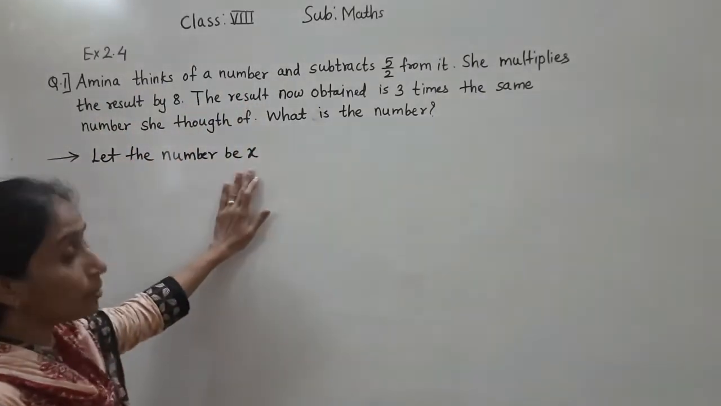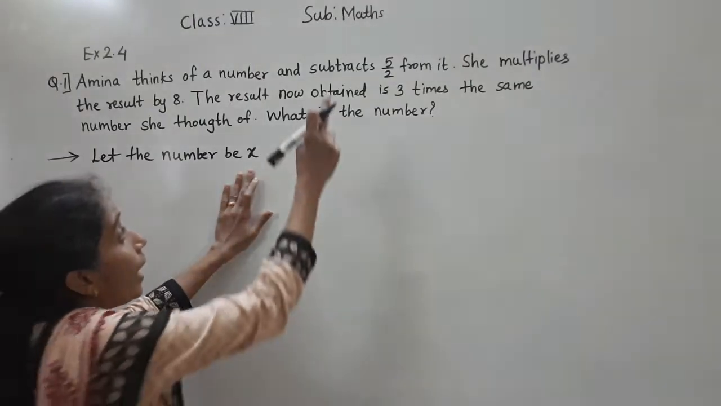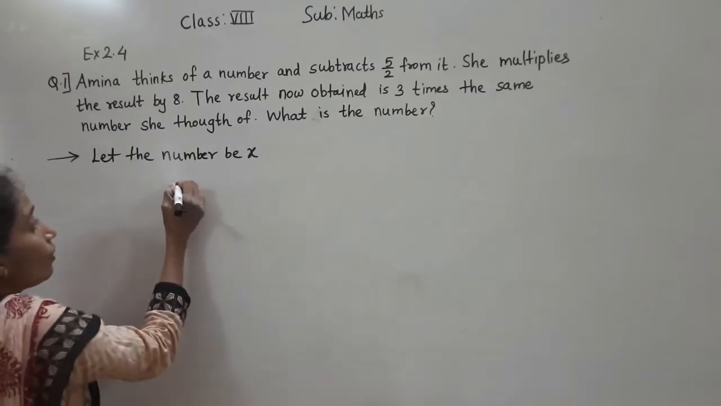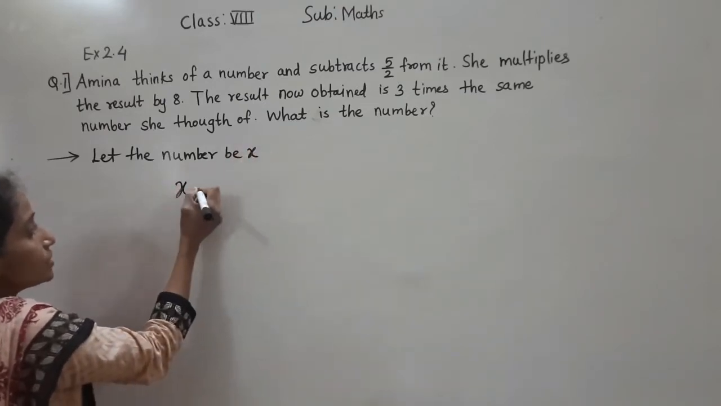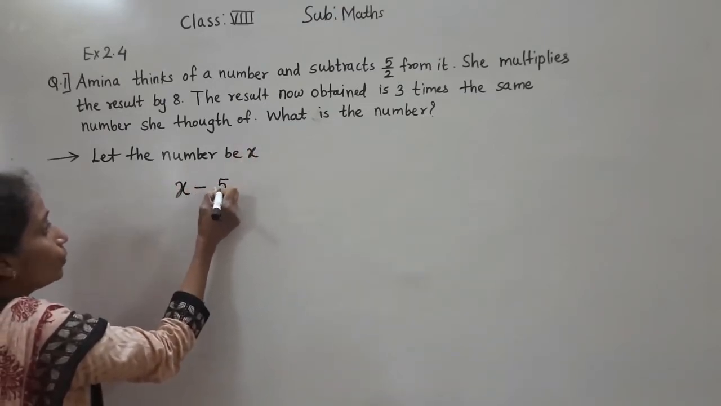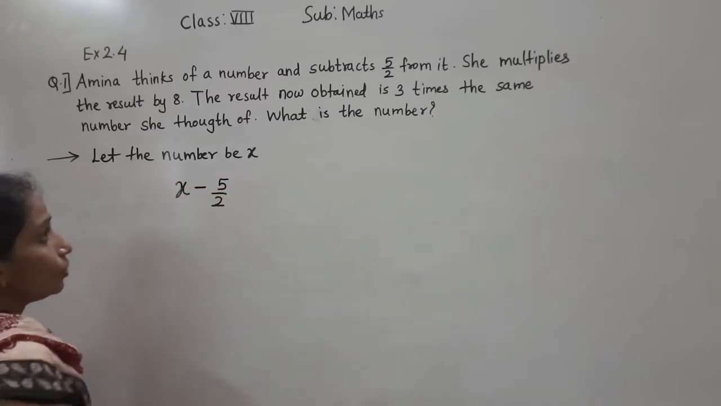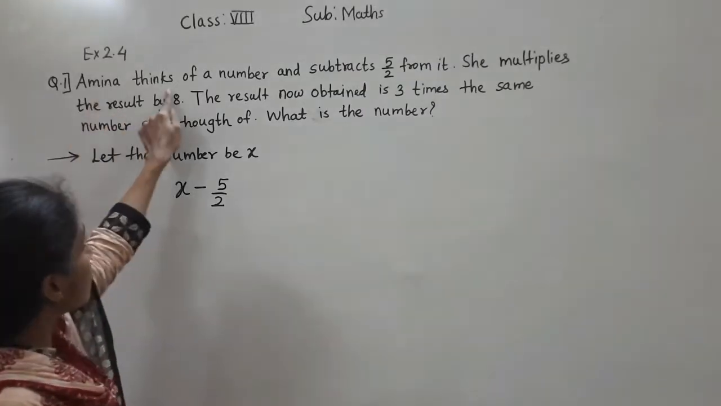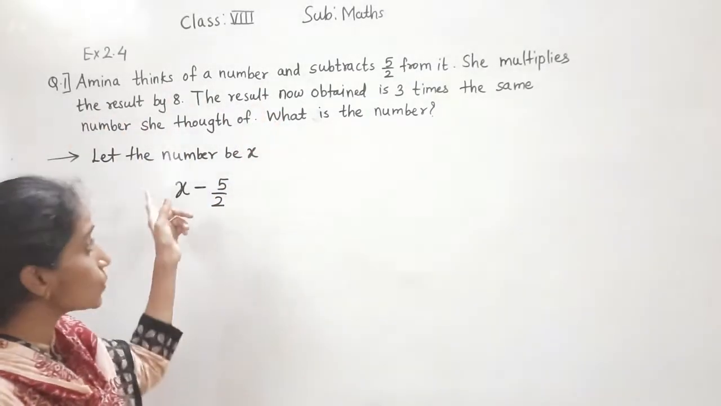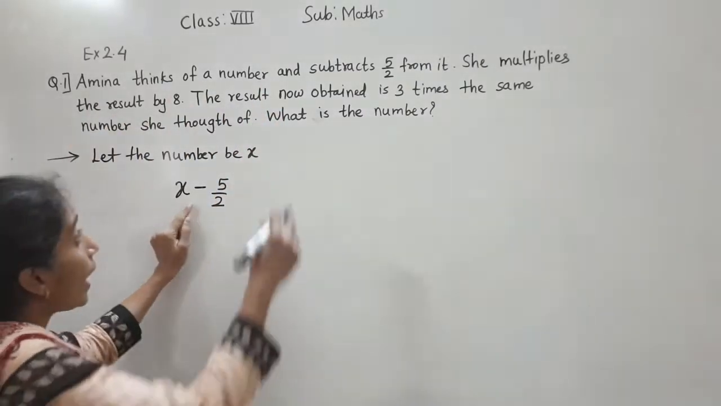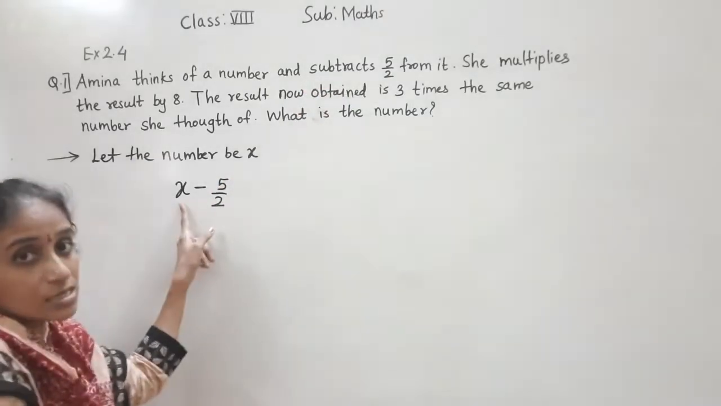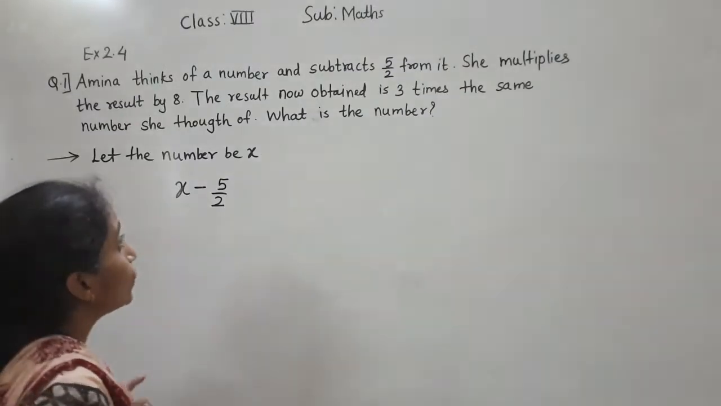So that number be x and subtract 5 upon 2 from it. So from x, according to the question, subtract 5 upon 2 from it. Amina thinks of a number, don't know which number. So let that number be x and subtract 5 upon 2 from it.